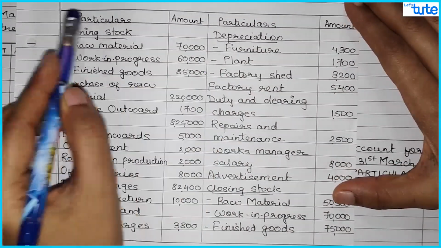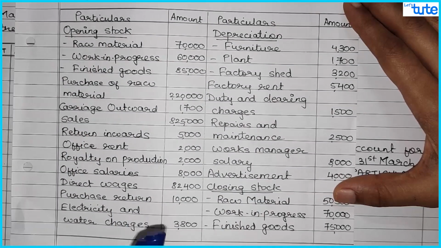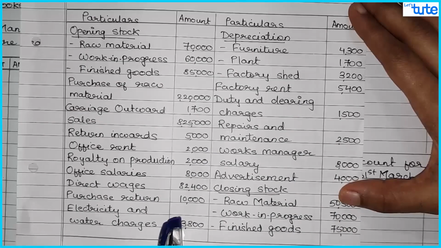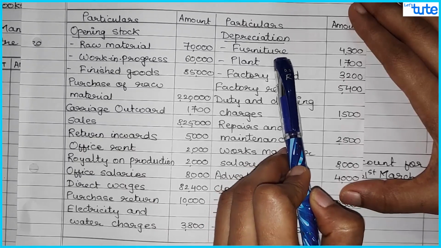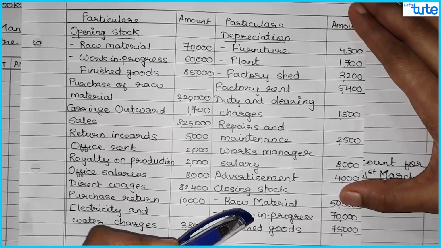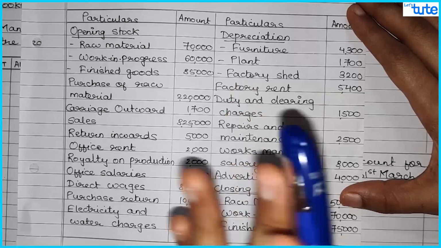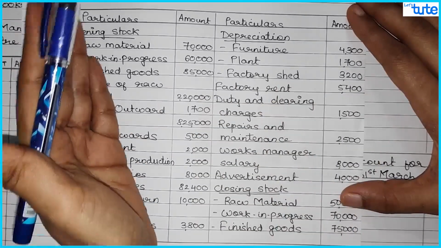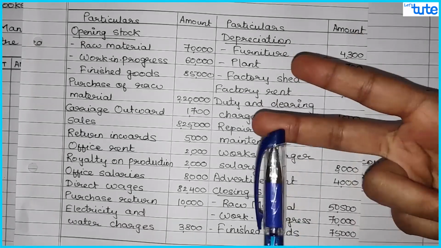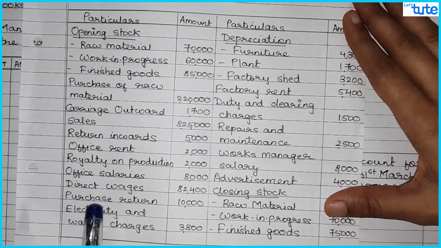Now the table which is given over here is not a trial balance, because generally a trial balance has a debit and credit side and it tallies, but over here it is not a trial balance. If you see, there is depreciation which is written on the right hand side, so this is not a trial balance, but all the data is given to you in a tabular format. So if it is given on the right hand side, it is not credit, so it is not income. You just have to mark the items where it will go, whether manufacturing account debit or credit, trading account debit or credit, or profit and loss account debit or credit. So we'll start marking the items.